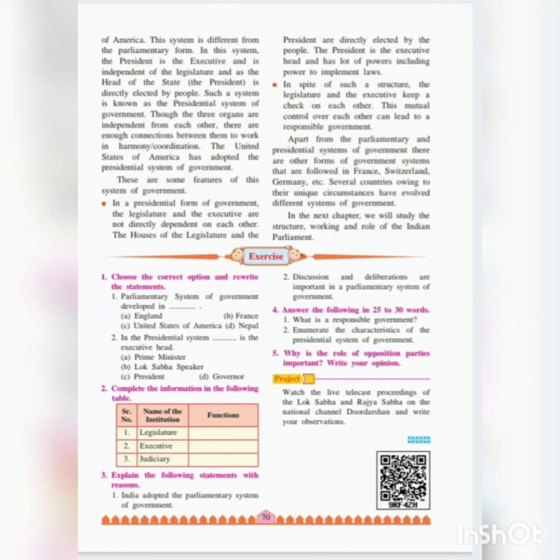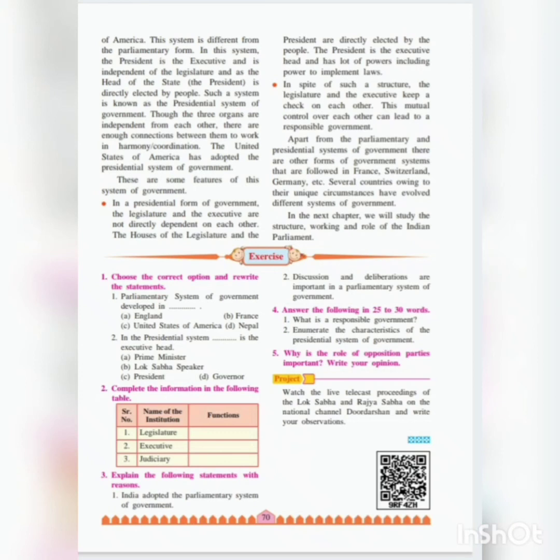So in this system the executive, the ministers, the working body of the government, is independent of the legislature, and along with that, the head of the state, the president, is directly elected by the people. That is called the presidential system of government. In our country's parliamentary system, the president is indirectly elected by the people. Though the three organs are independent from each other, there are enough connections between them to work in harmony, that is peace and coordination. So all the three organs are independent from each other, but then also they are working in coordination with each other. The United States of America has adopted the presidential system of government.